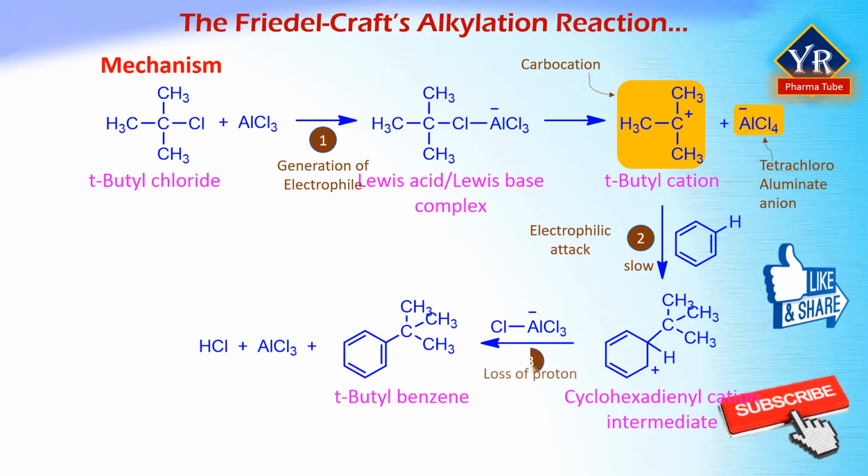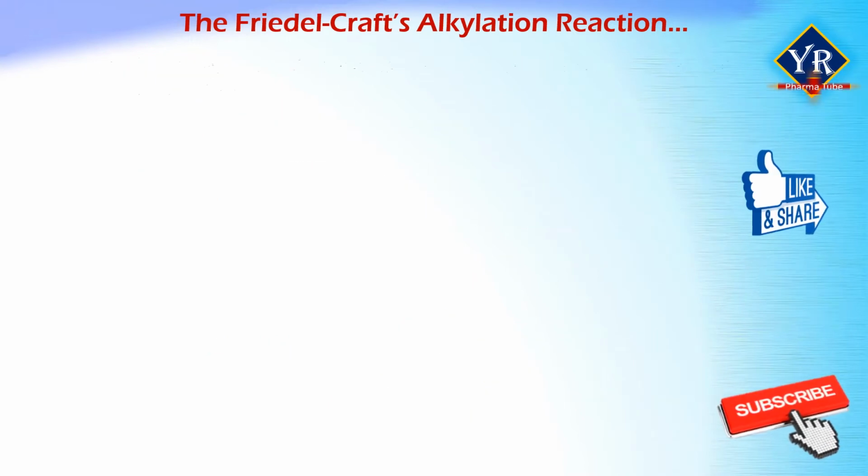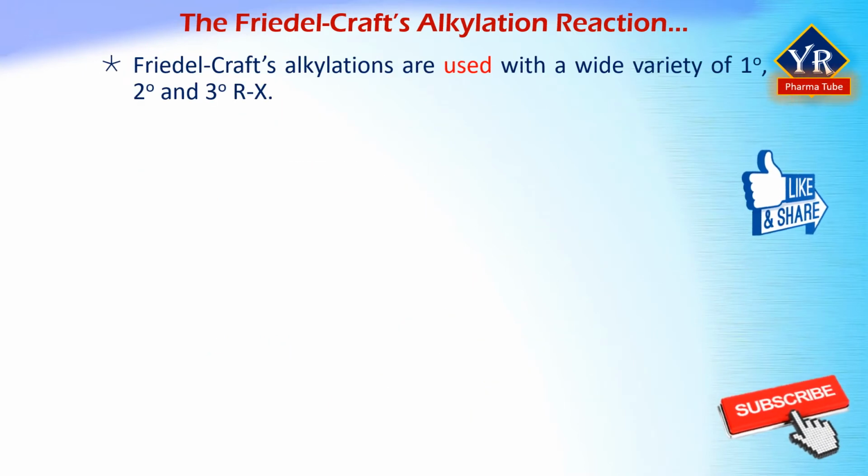And in the third step, the cyclohexadienyl cation intermediate loses a proton, generates the aromatic ring, and gives the alkylated product, which means loss of a proton from the cyclohexadienyl cation intermediate regenerates the aromatic character of the ring in the structure of tertiary butyl benzene and the Lewis acid catalyst, that is aluminum chloride. Friedel-Crafts alkylation reactions are used with a wide variety of primary, secondary, and tertiary alkyl halides.